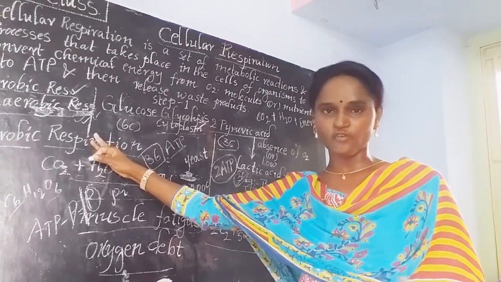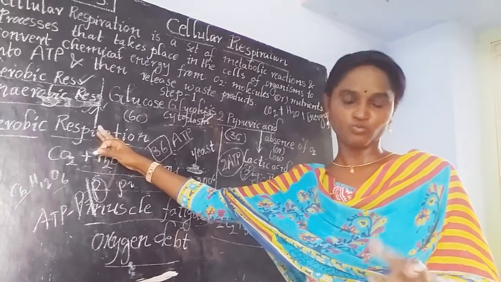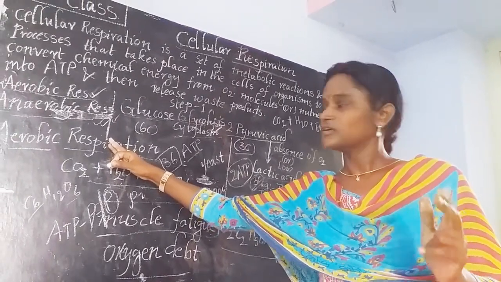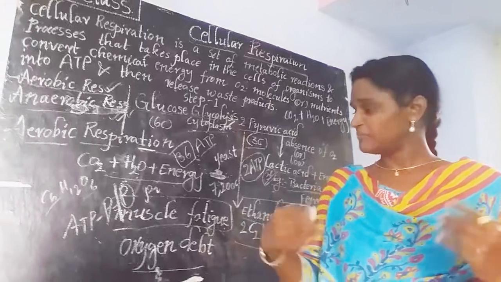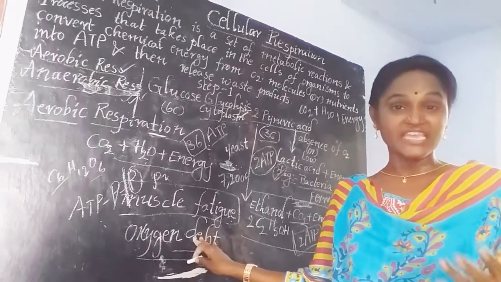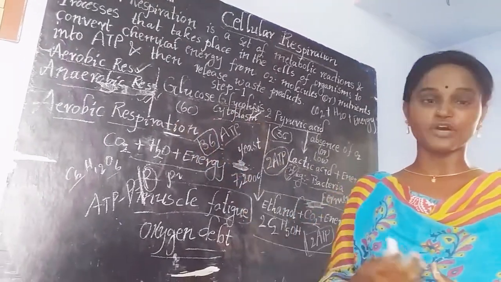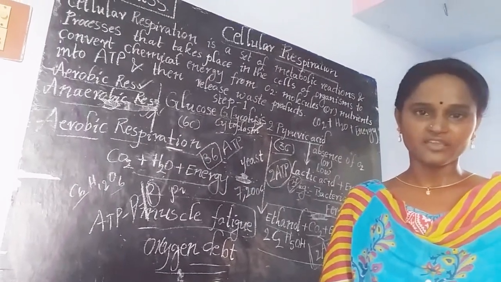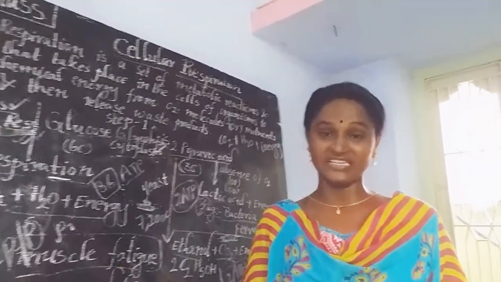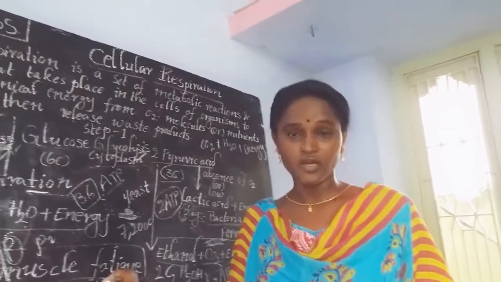After completion of their running race, they just take a long breath, which we call in Telugu as Roppadam. Like that, people fulfill this oxygen debt condition by taking in more oxygen after completing a running race. And the accumulation of lactic acid inside the muscle leads to muscular pain.